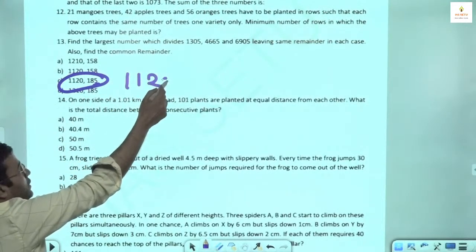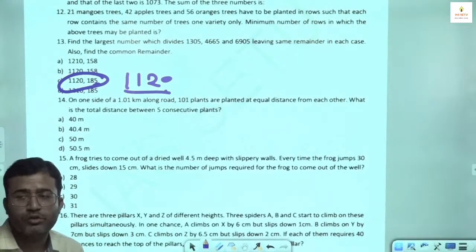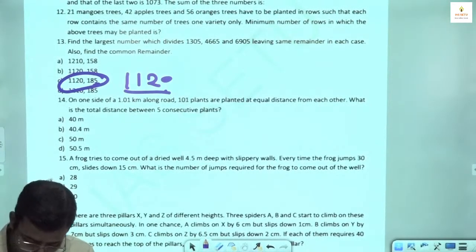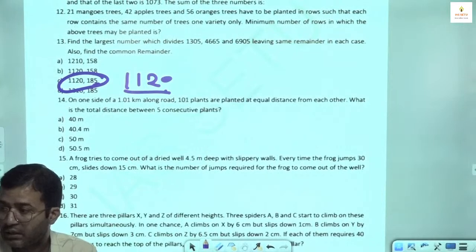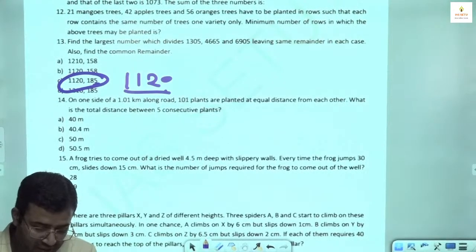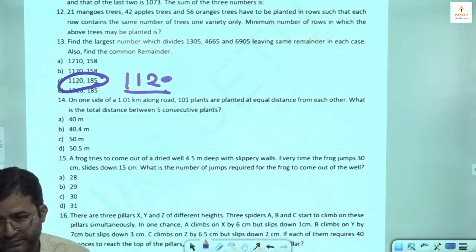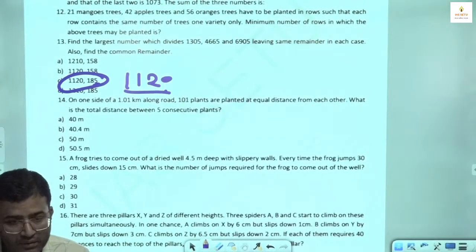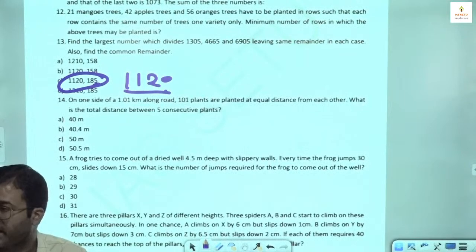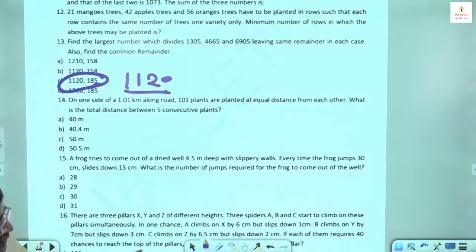So your answer is divisor 1120, remainder 185. It is the same question as question number 8. ठीक है, 8 में पूछ रहा था what is the number. क्वेश्चन नंबर 13 में पूछ रहा है नंबर प्लस रिमाइंडर. सेम क्वेश्चन, भूल गए? Exactly same question, same value. In question number 8, they are asking what is the number n, so that sum of the digits of n is asked. Whereas in question number 13, they ask the number and they ask the remainder also.